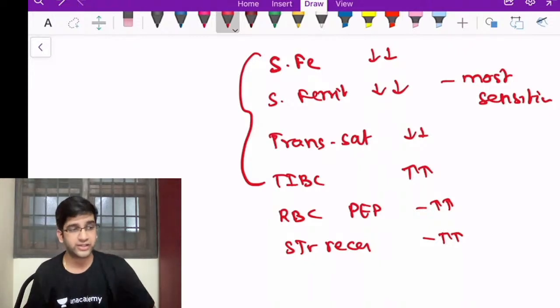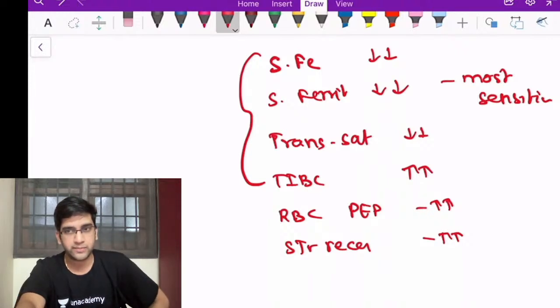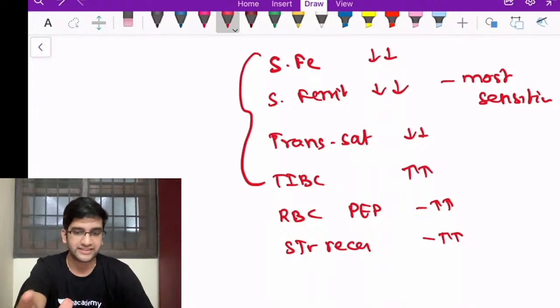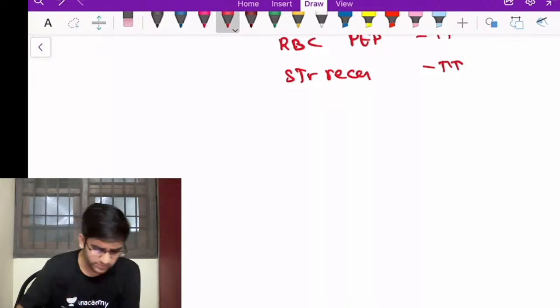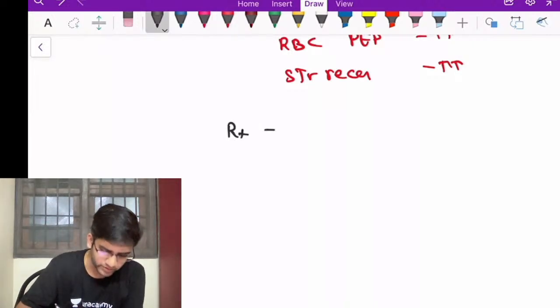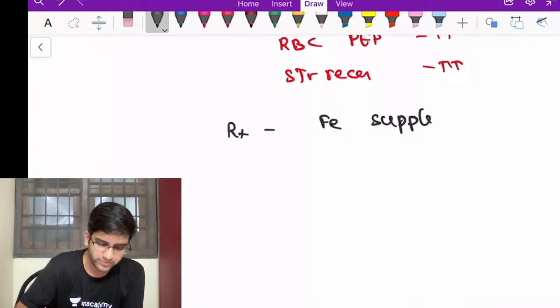I do have something called reticulated hemoglobin. I'll look at that soon, fine. Because reticulated hemoglobin is a new finding which might come in your exam, which is useful for my follow-up as well as my diagnosis, right? We'll have a look at them soon, fine. So I know it's a diagnosis of an IDA. So treatment is extremely simple. I'm going to treat the patient with iron tablets and supplements. I'm going to leave the treatment to you guys.